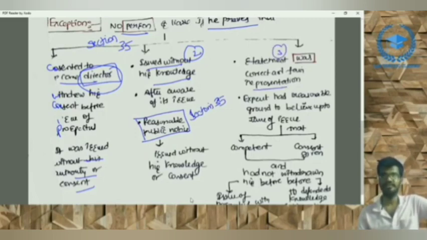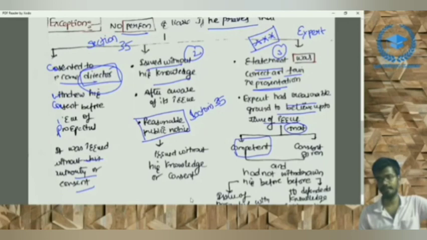And coming to the third exception, that is, the statement was a correct and fair representation. This is an important point. Everyone will be confused here. We'll just discuss it right now. If the statement was correct and fair, this point relates to the expert, correct? The statement was correct and fair in representation. The expert had reasonable ground to believe up to the time of issue that he was competent and consent was given.